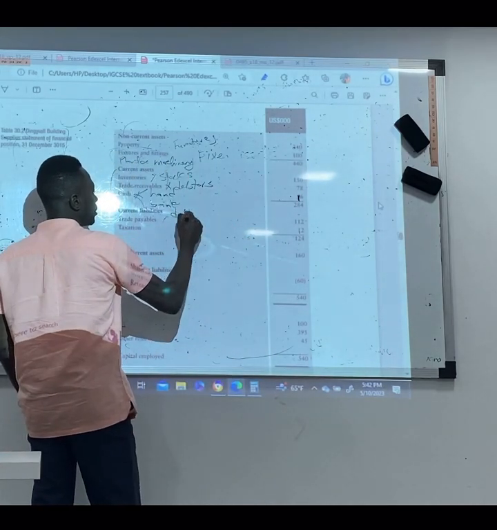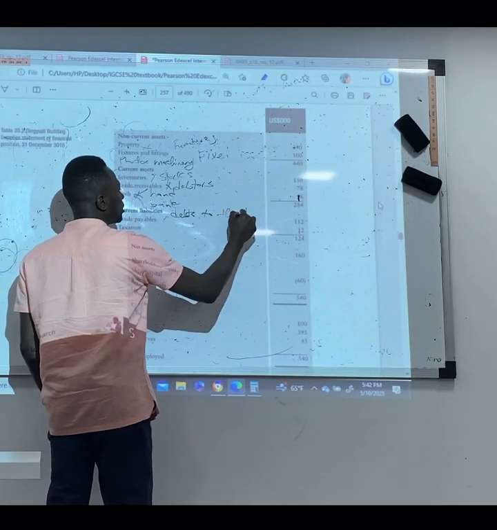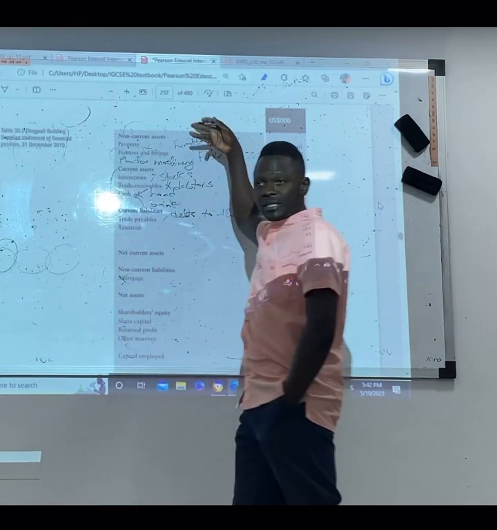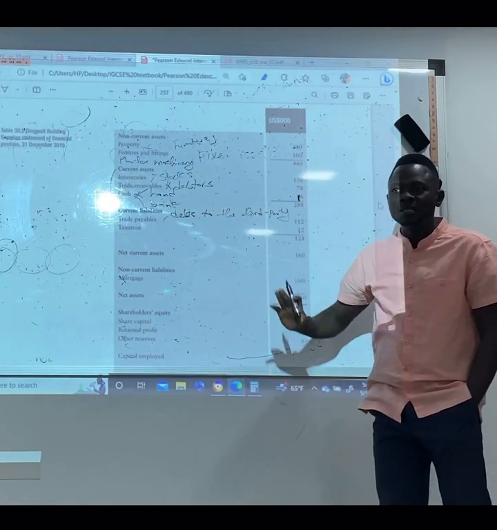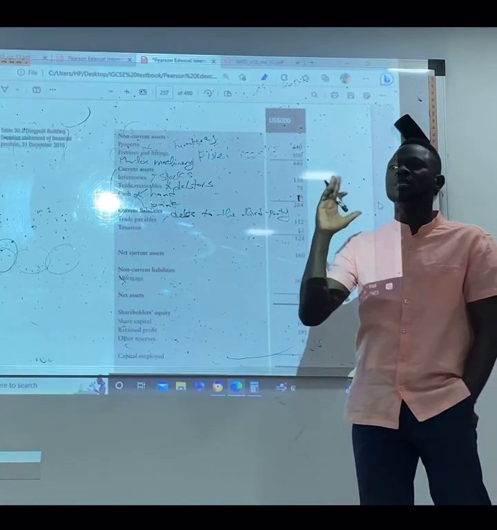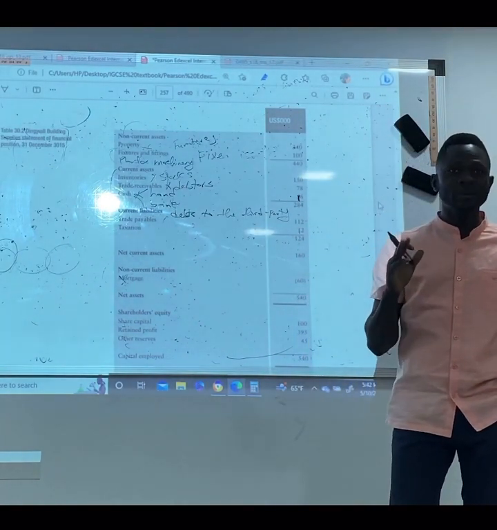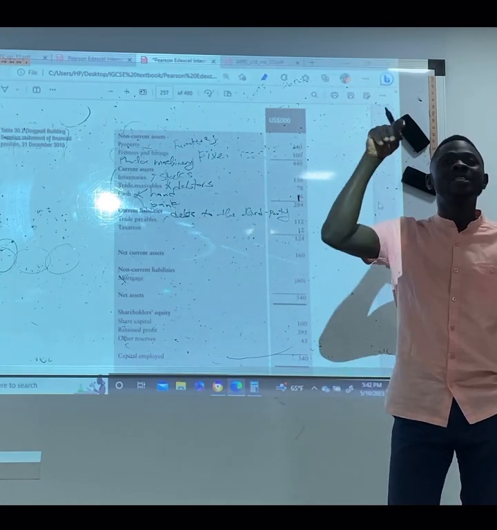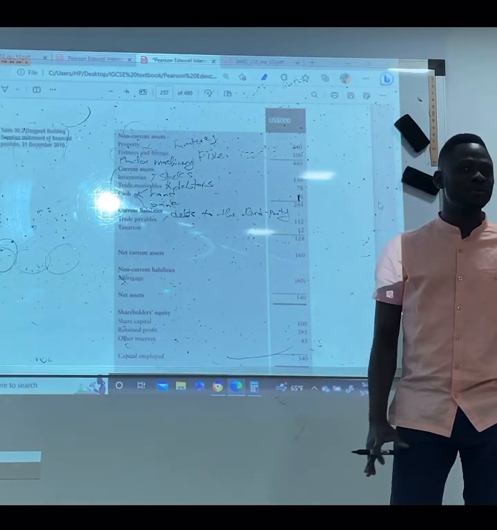It's not like current assets. Liabilities are debts. That means you are owing the third party. You are owing a business or you are owing a supplier. But you need to pay within less than a year.